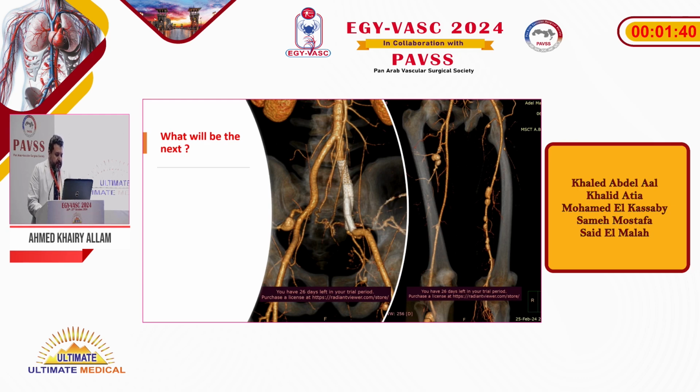What will be the next? I think these will answer this question. Which aneurysm will be symptomatic: the right inferior gluteal, the left femoral artery multiple aneurysm, or the left SFA aneurysm? I think time will reveal that.